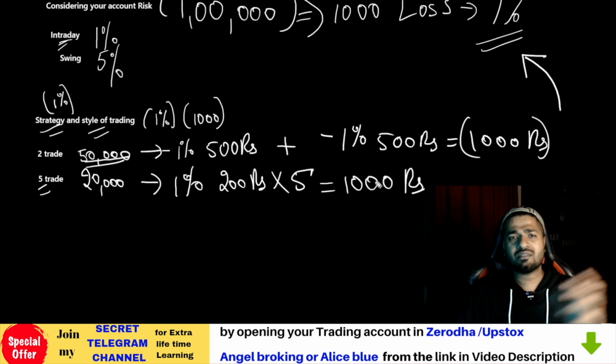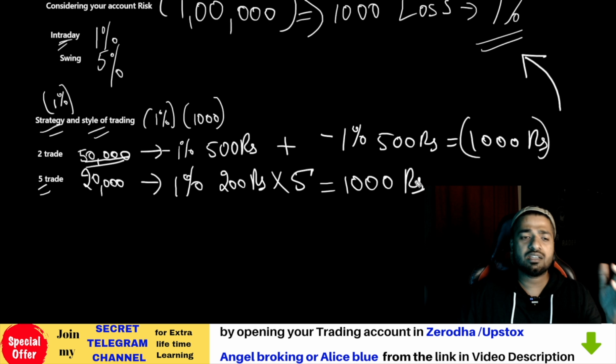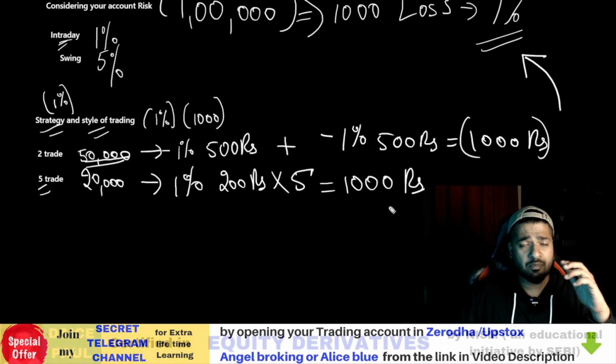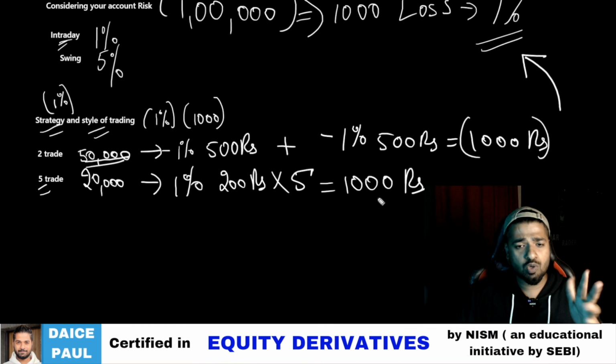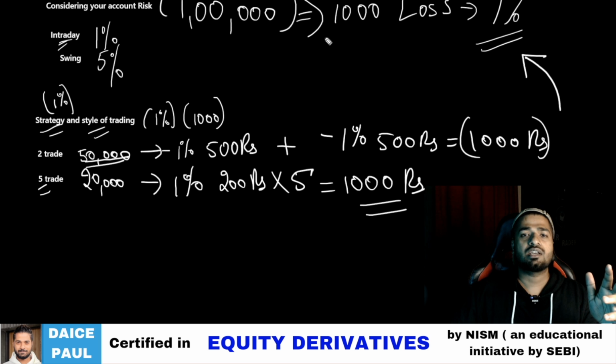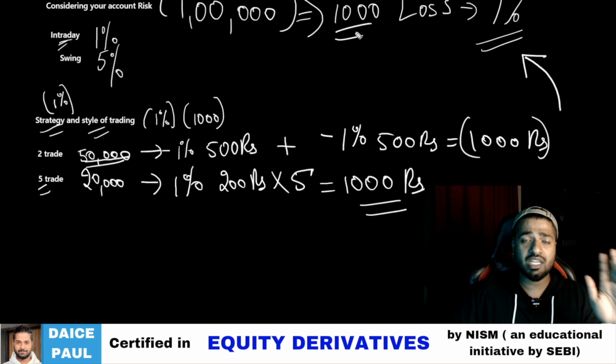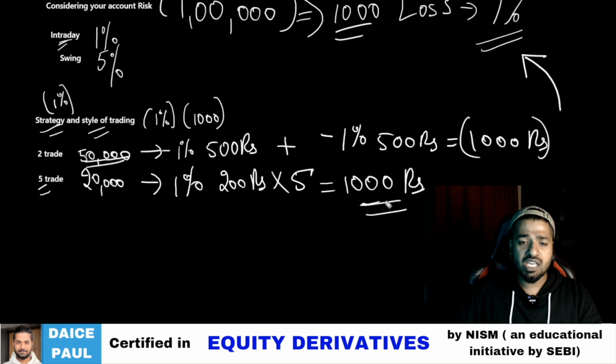So he is doing plus and minus, plus and minus, plus and minus. Finally, on a worst day, he got 5 stop losses. He's not going to do revenge trading on the 6th trade or 7th trade. Morning only it's done, 5 trades, 5 signals over. So he has reached his maximum loss based on his account type. His intraday account is going to take 1% on the capital. So he has reached that. He has to stop for this day.